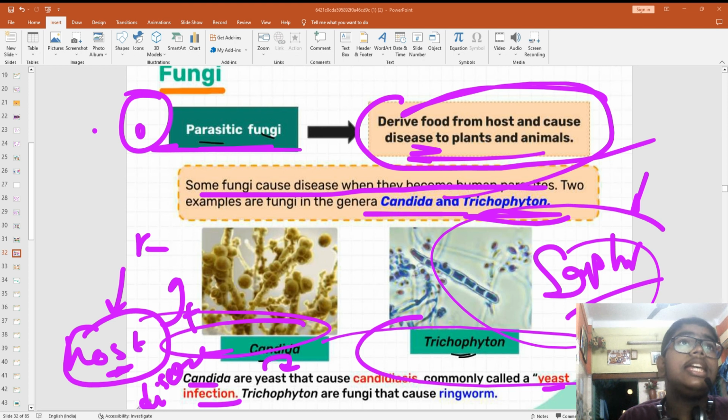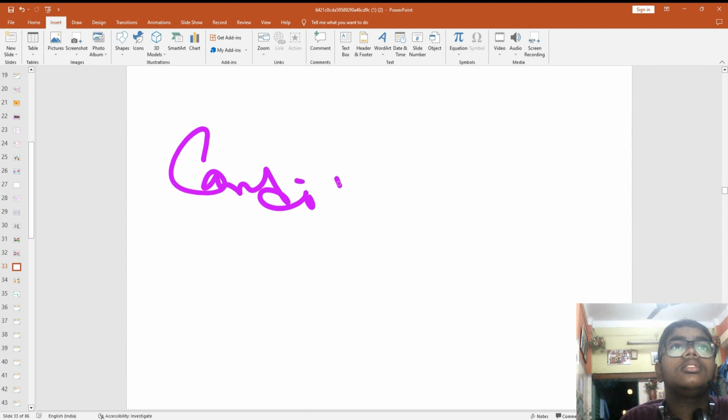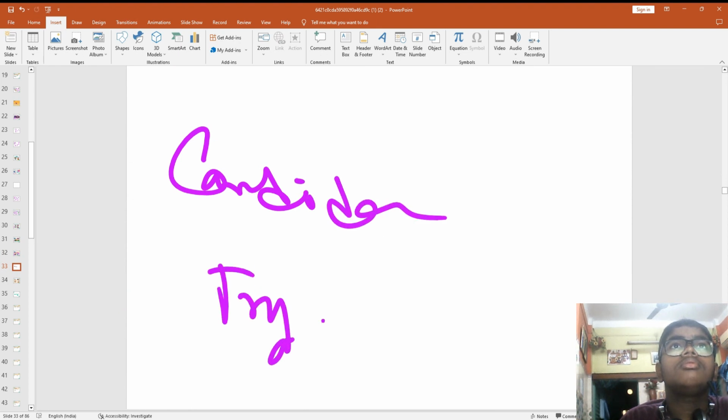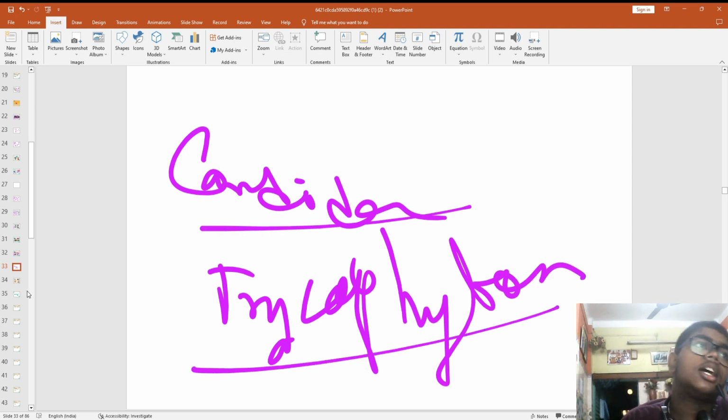And if you look at Trichophyton, this Trichophyton will cause one very dangerous disease called ringworm. So two parasitic fungi, Candida and Trichophyton, you will remember.